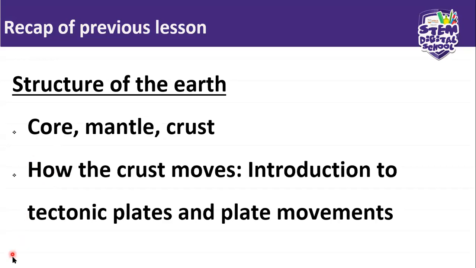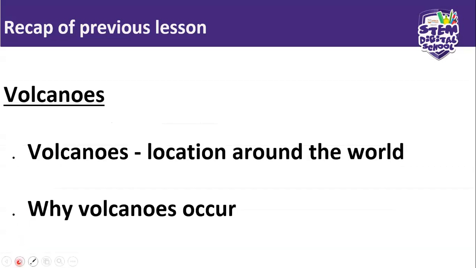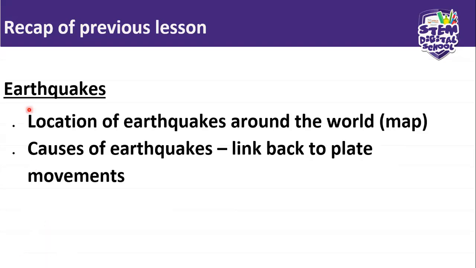All right. And what else did we look at? We looked at volcanoes, their location around the world. We also looked at why volcanoes occur, you remember? Good. And then we also looked at earthquakes, their location around the world.